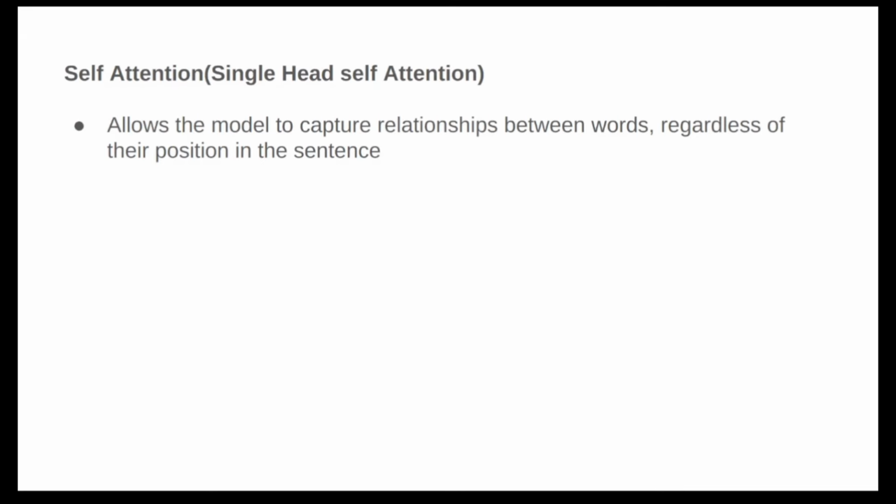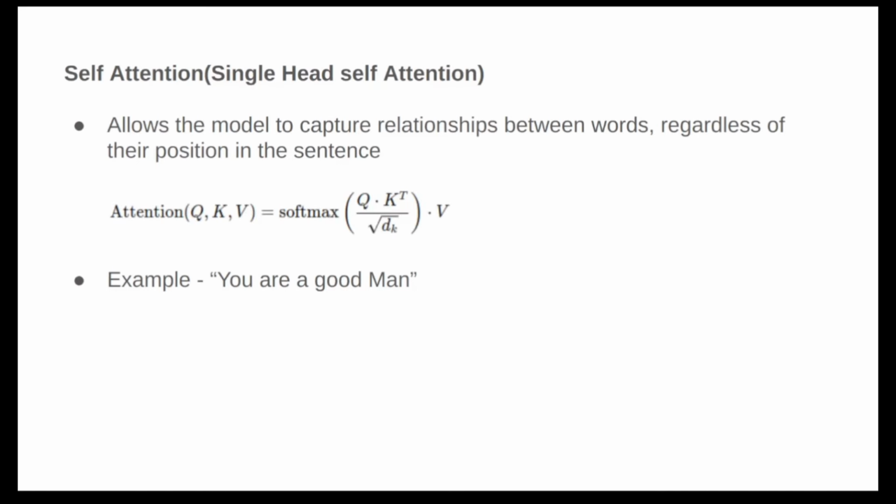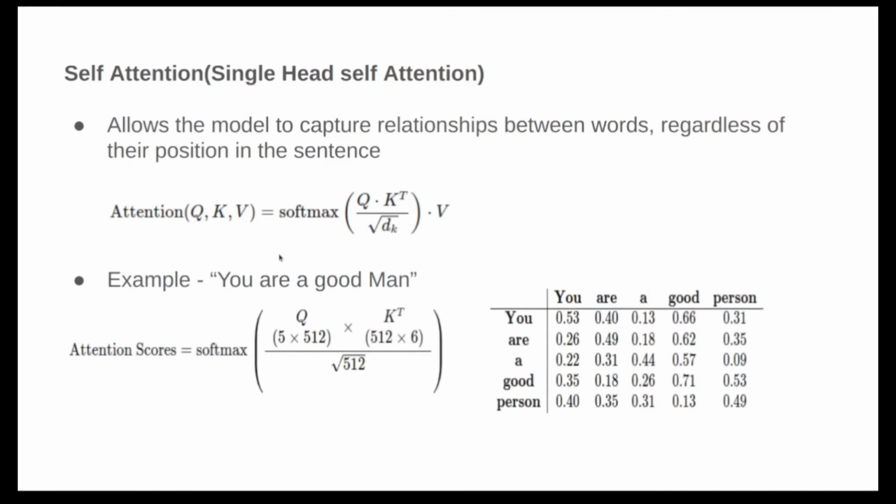Okay, so you must be thinking what kind of formula we are going to use to calculate this attention. So we have this attention score kind of thing. KQV we have already discussed. So after the dot product between Q and K, we'll just apply softmax and then we'll take a dot product with V. Okay, that's how we'll get our attention score. You can see we are getting some attention. These are some random numbers that I put, but you will get the attention score in this kind of matrix. Like you can see 5 cross 5, 1, 2. Okay, let's see.